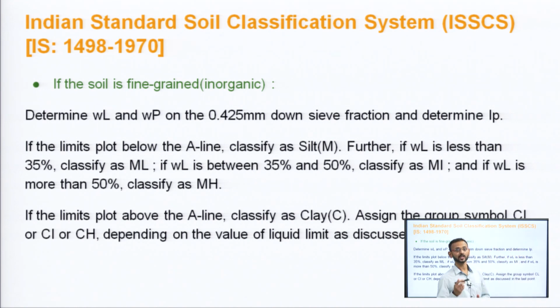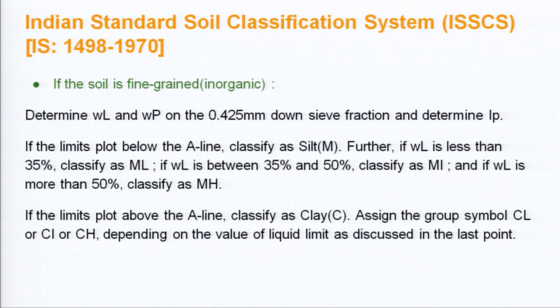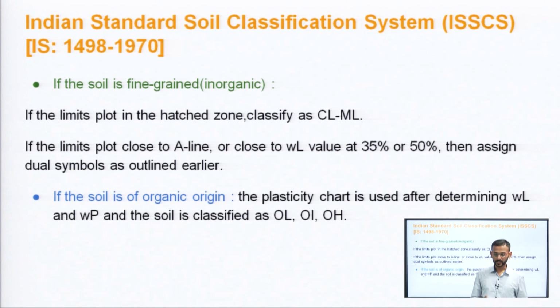Similarly, if the limits plot above the A line, then the soil is classified as clay, and according to the liquid limit it will be CL or CI or CH, as we have discussed in the last point. And if the IP is between 4 and 7% and it is below the specified limit, we will be classifying it as CL-ML soil.